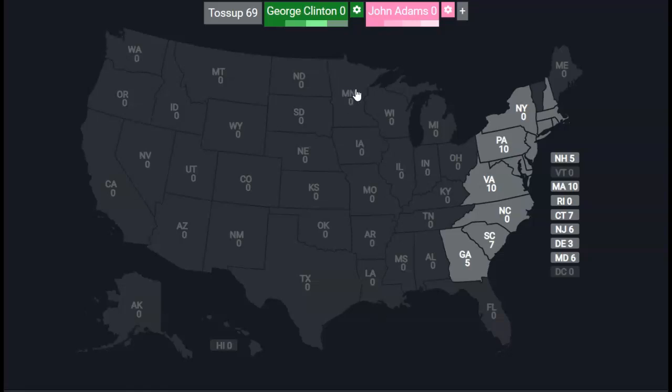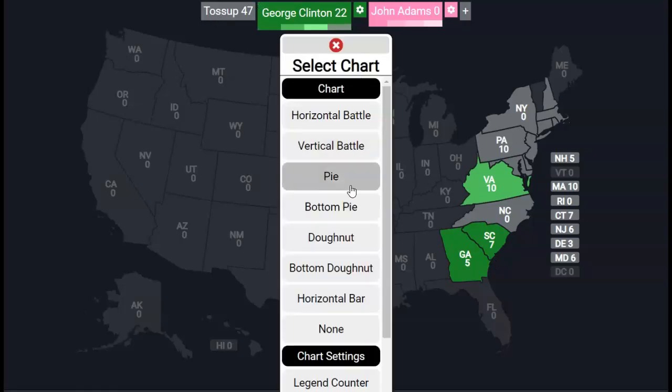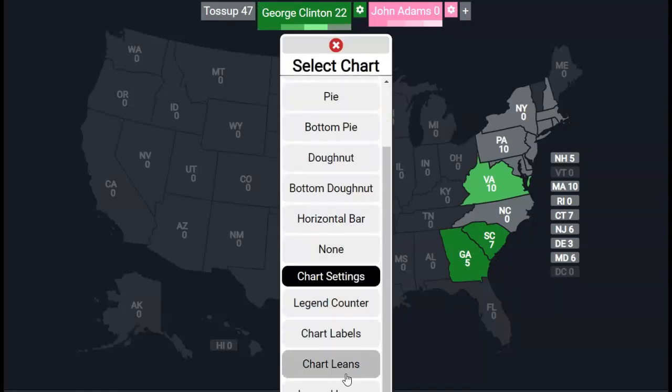Now, there was a clear divide in the early days of elections. The South would typically go for the Democratic Republicans, and the North would typically go for the Federalists. That's how it typically went. So these early parts are going to be pretty easy. Georgia would be safe. South Carolina would be safe. Virginia, I honestly think, would be likely, considering how close it is to the north.